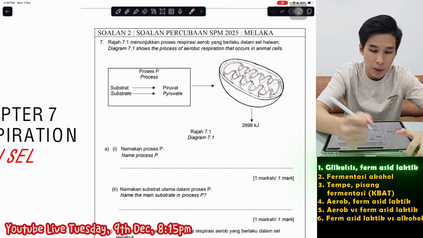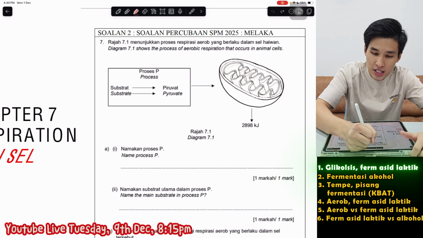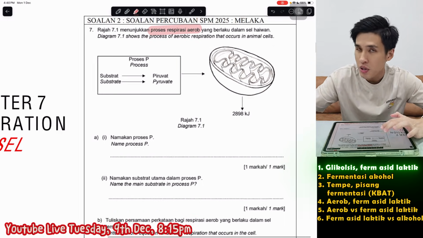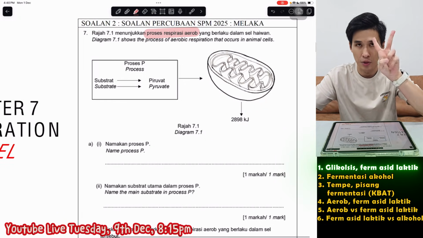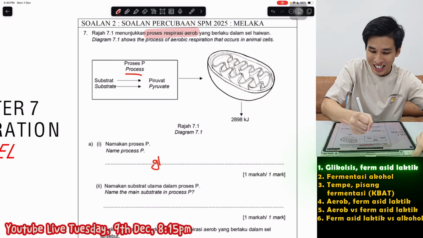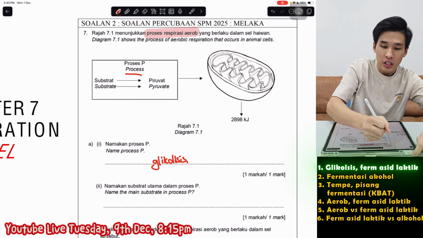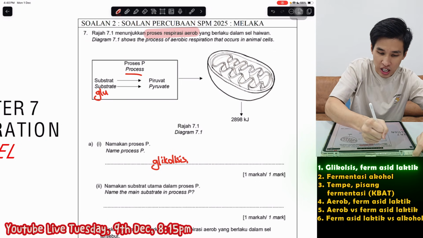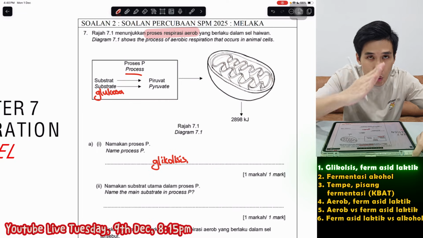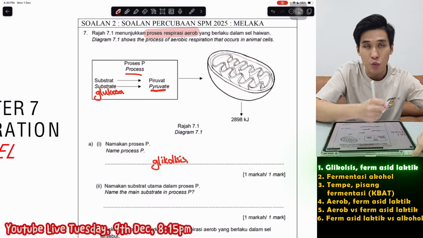So, first one, Malacca paper. They ask, process respirasi aerob ditunjuk di Rajah 7.1. So, in respirasi aerob, right, it's divided into dual process. First, process P, which is actually called glycolysis. So, apa yang berlaku is glucosa, so this substrate here is actually glucose, before dioksidakan oleh oxygen, right, akan diuraikan dulu kepada piruvat.